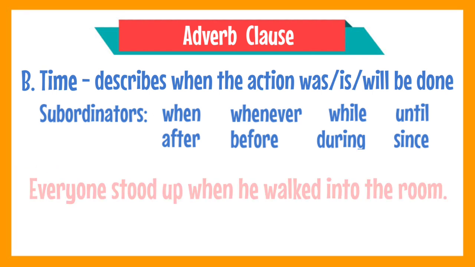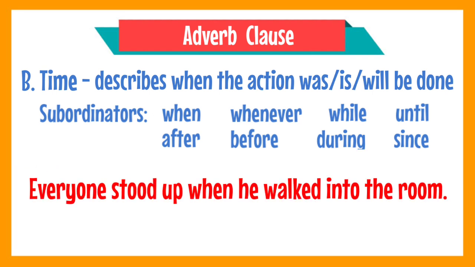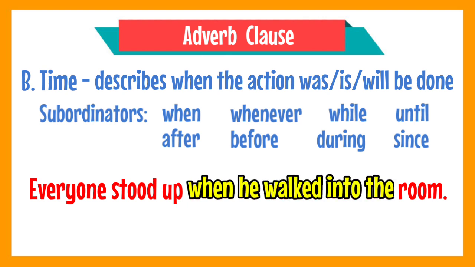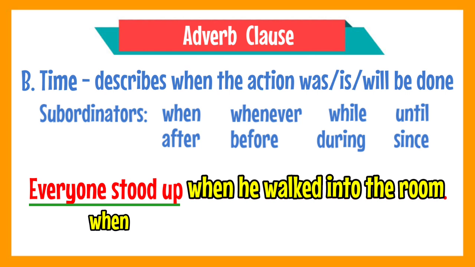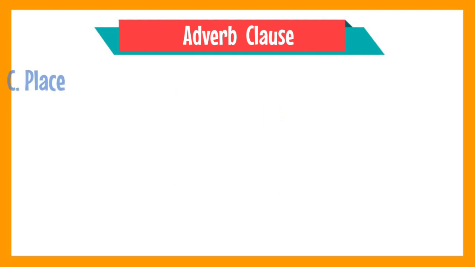Another one. Everyone stood up when he walked into the room. The adverb clause of time in this sentence is when he walked into the room. Obviously, it tells when everyone stood up. And the subordinating conjunction used here is when. Easy, isn't it? Now let us move on to the adverb clause of place.